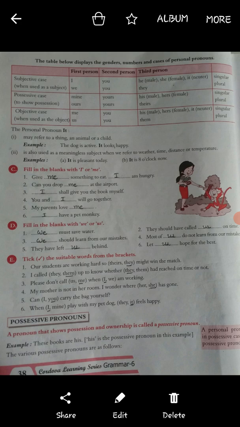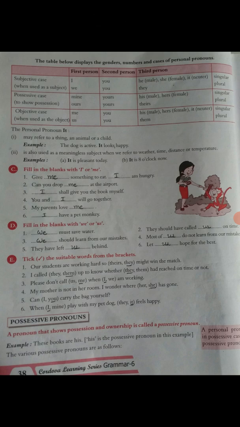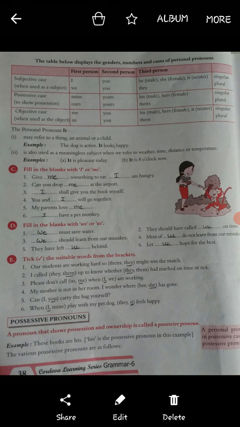Okay, so possessive pronouns: a pronoun that shows possession or ownership is called a possessive pronoun. Dear students, possessive pronouns means a pronoun that shows possession or ownership. It is mine, it is ours, it is yours.